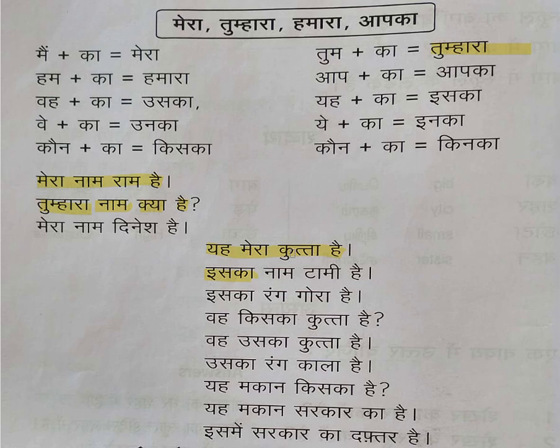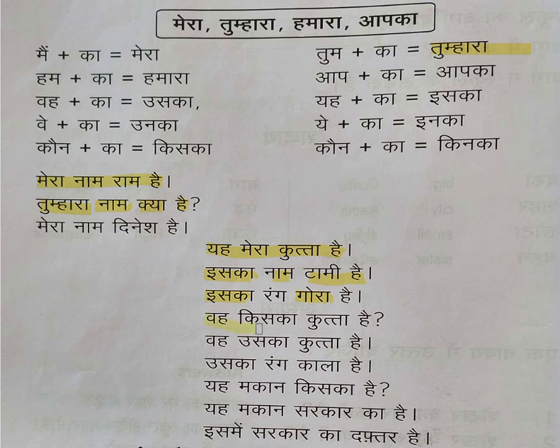So यह मेरा कुत्ता है means someone is introducing: this is my dog, the dog's name is Tommy. इसका नाम, इसका means relating to the dog, its name, नाम, टॉमी है. इसका रंग गोरा है, again this इसका refers to the dog whose name is Tommy. So we are elaborating, describing Tommy, who is a dog. इसका रंग गोरा है, again रंग means color, you can say complexion here, and गोरा means white. So its complexion is white.